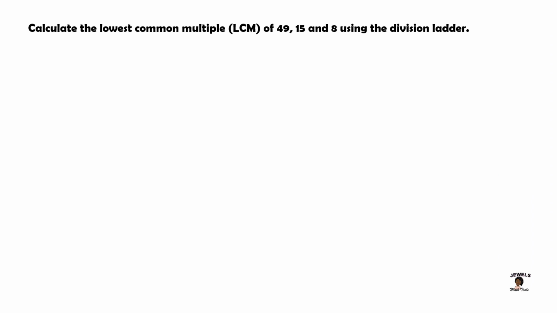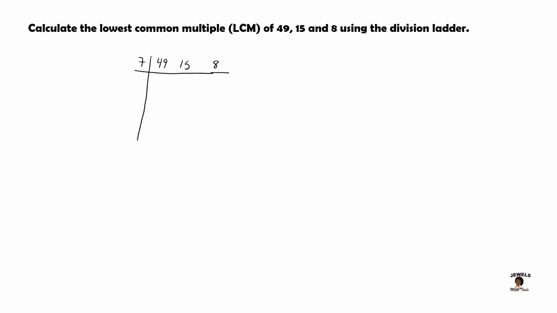So today we will be calculating the LCM of our three numbers 49, 15, and 8. And we will be using a single division ladder to calculate our LCM. When using the division ladder, remember that we always use prime numbers only. So let's begin by using our prime number 7.